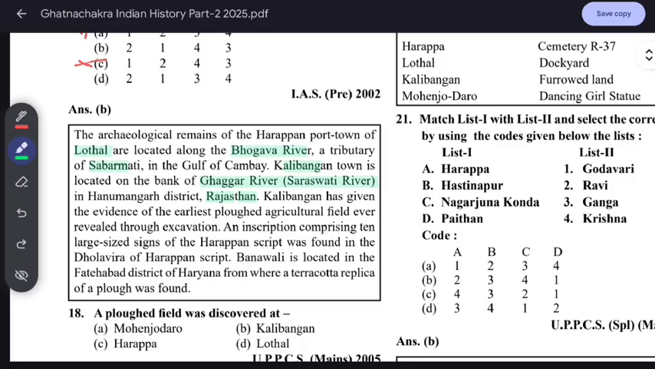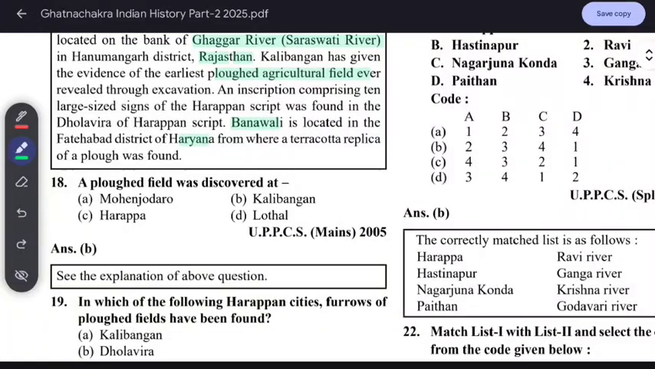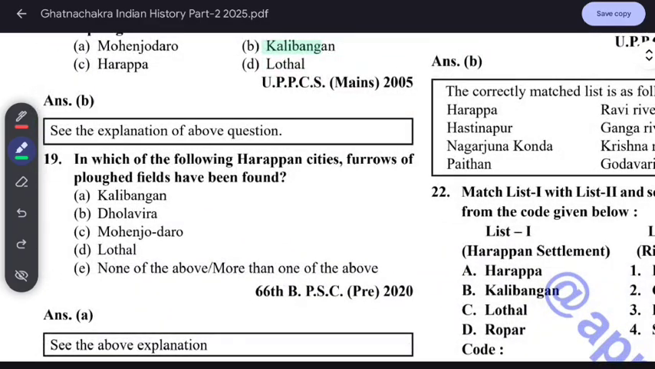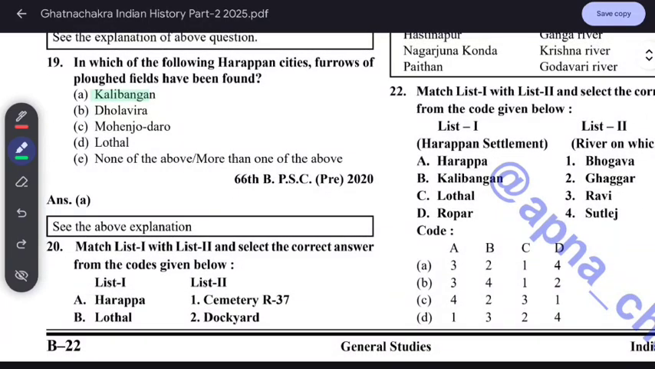Kalibangan gave evidence of an earlier plowed agriculture field, revealed by the excavations. An inscription comprising 10 large-sized signs of the Harappan script was found in Dholavira. Banawali, located in Fatehabad district of Haryana, is where a terracotta replica of a plow was found. A plowed field was discovered at Kalibangan. Just remember this. In which of the following Harappan cities have furrows of a plowed field been found? Kalibangan. So we have to match it.